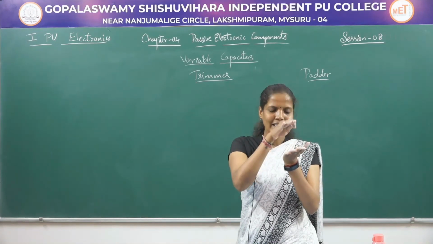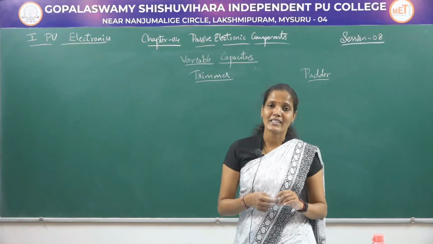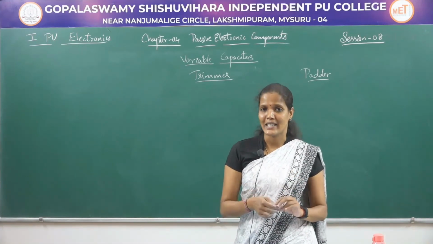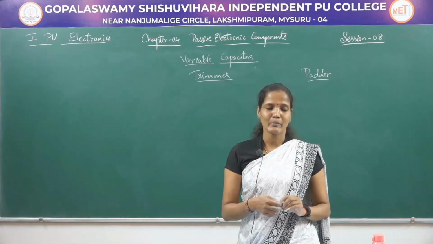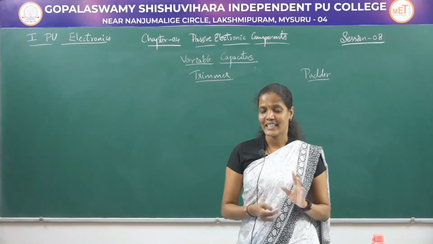So, by varying the distance between the two plates with the help of a screw, we can vary the capacitance value of the capacitor in an easier manner. Here in the parallel plate type of trimmers, mica will be acting as the dielectric medium.